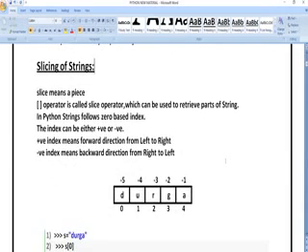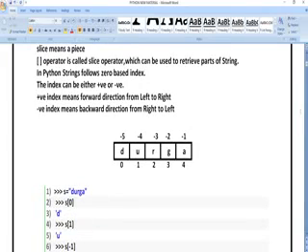Slicing can be defined as follows: whatever input you have, you can divide it into n number of partitions or n number of pieces. How many pieces our input is divided into depends upon the size of our input. The input will be counted from 0. You can see here my input is Durga. In Durga, D will be 0, U will be 1, R will be 2, G will be 3 and A will be 4.